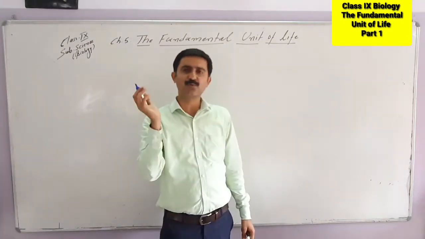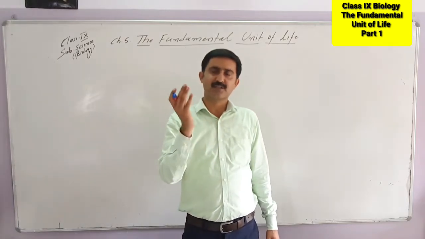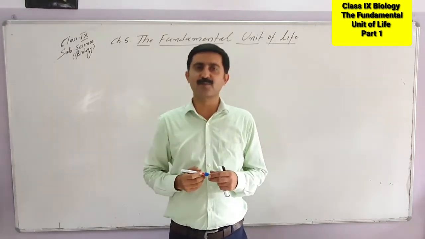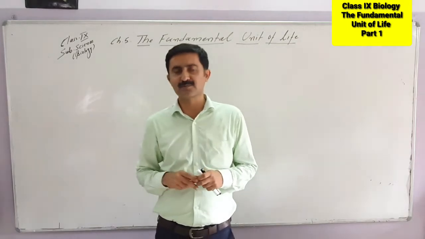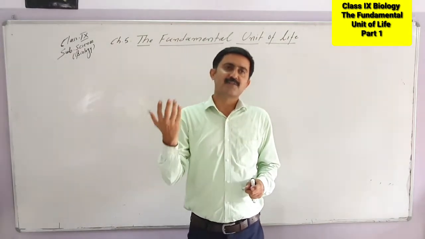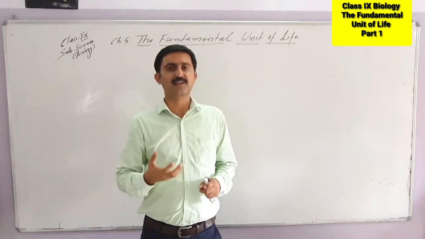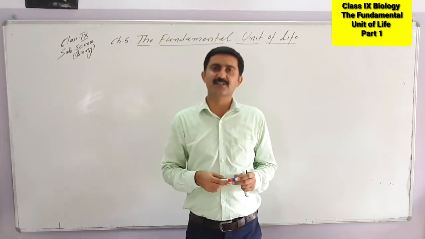So when we look into our surrounding, we see a great diversity in the living world. We see various types of organisms that include microbes, plants, animals, and if we think by which unit they are made up of, automatically one term comes to our mind, that is the cell.